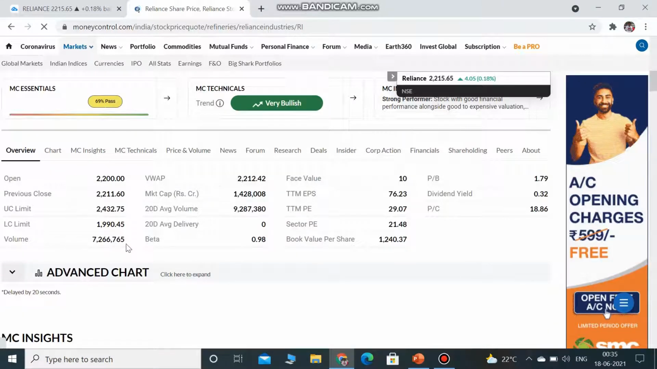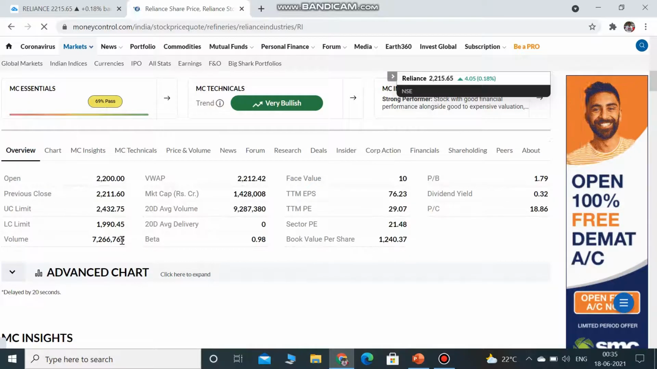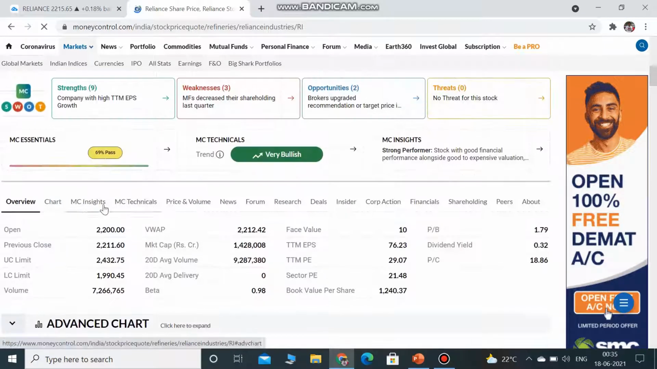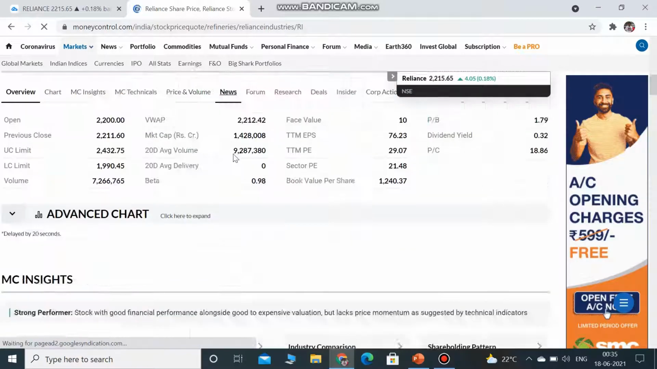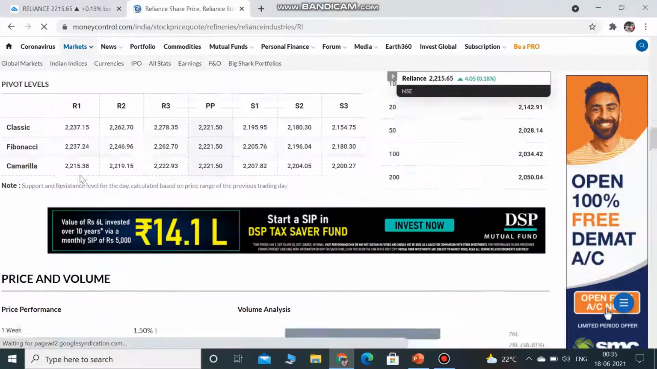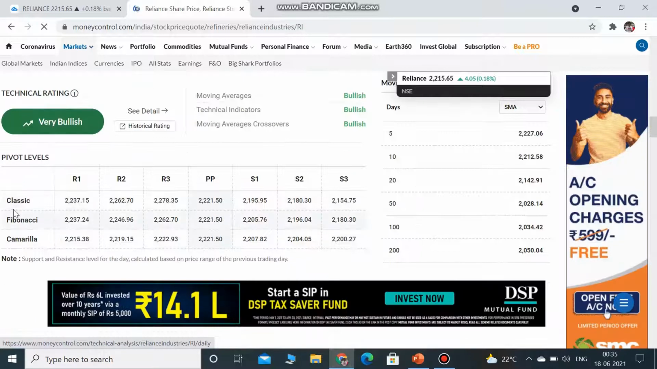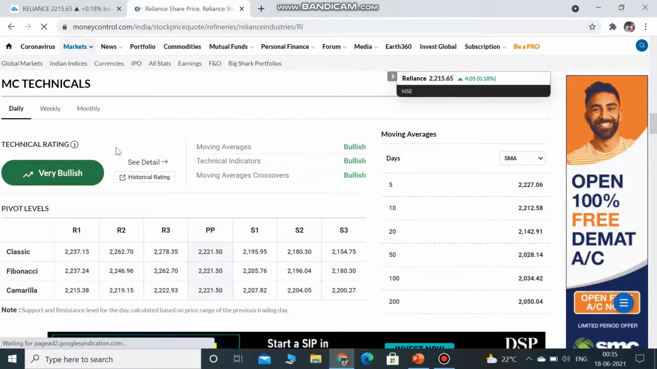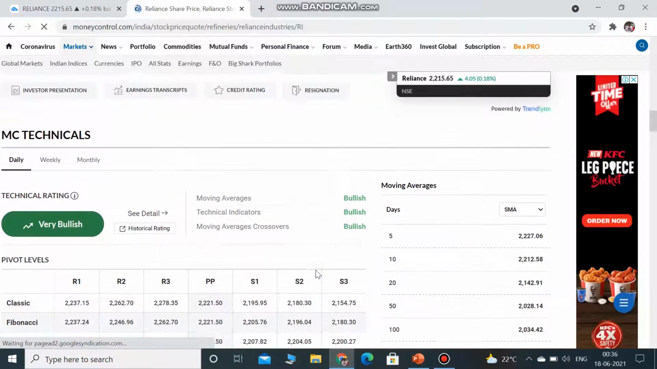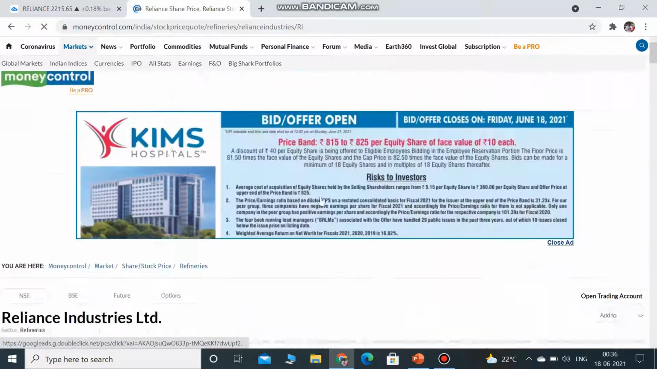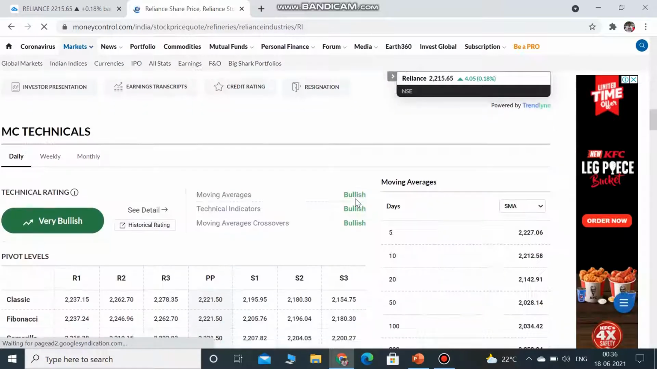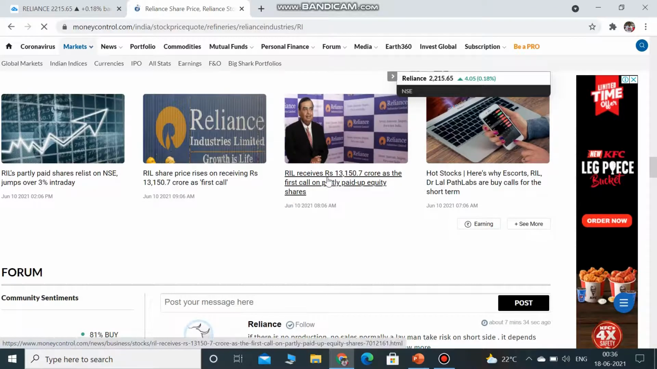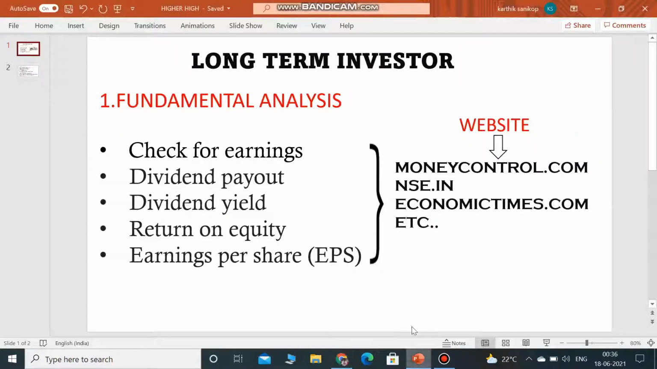See, 7 lakhs is a good amount, and there are many people. You can know the insights, price, volume, what news is going on, and things like Fibonacci. You just come to know that it's very bullish, so you have to think on the bullish side. You're at the right time to invest in Reliance. That is how you come to know on this website, or on Economic Times or any website. So that is how you get to know about fundamental analysis.